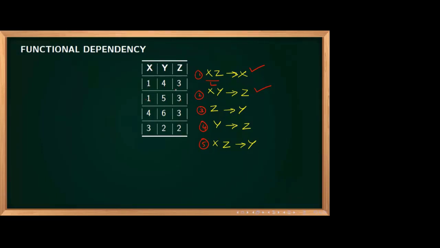What about second one? 4, 3 not repeating. 5, 3 not repeating. 6, 3 not repeating. 2, 2 not repeating. So this is always correct.